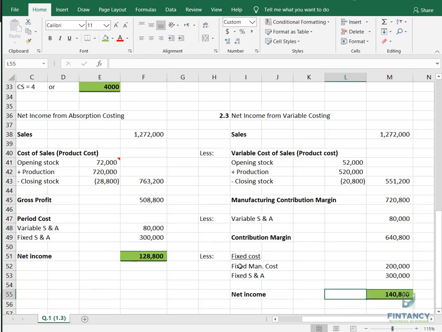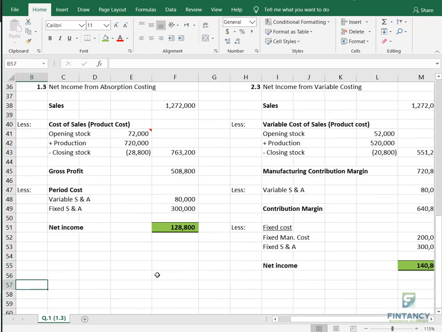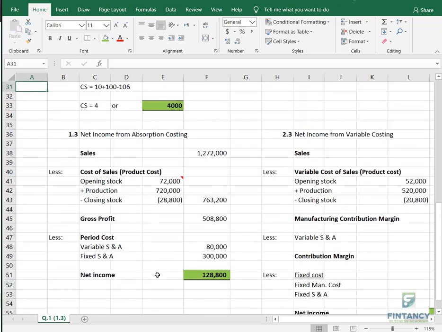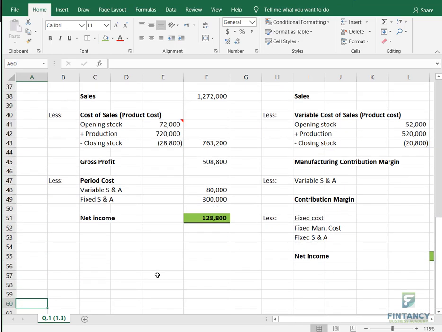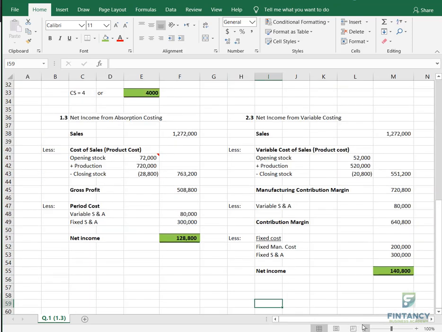So my friends, it's different. It's in front of you that it's different. So this is the answer for question number 1.3 and 2.3. Please write yes in the chat box if you got the point. Now we will move on and we will do the question number